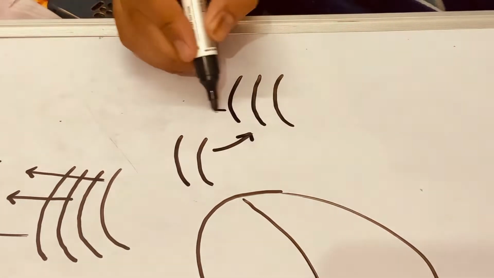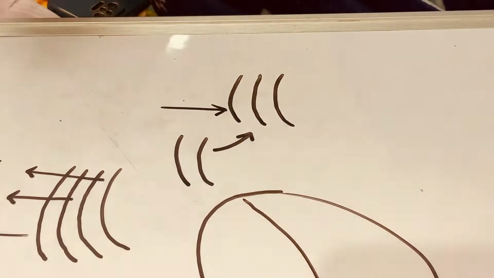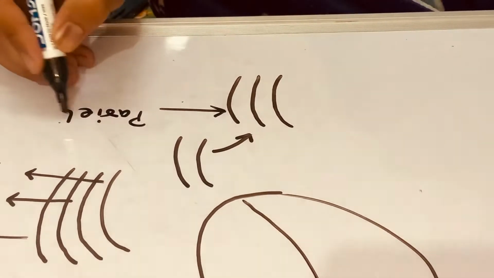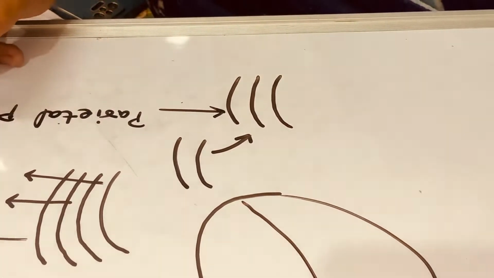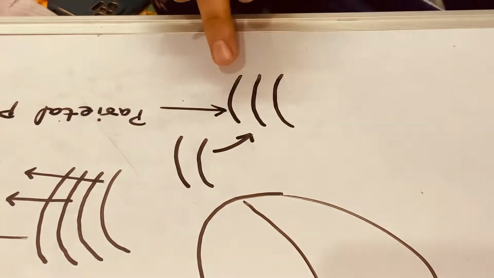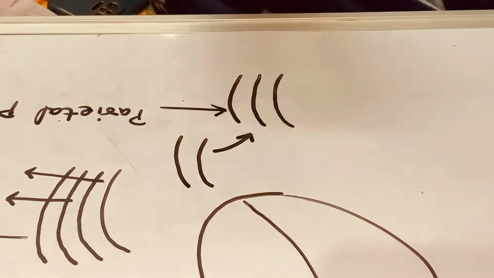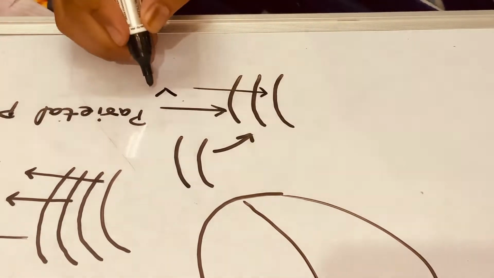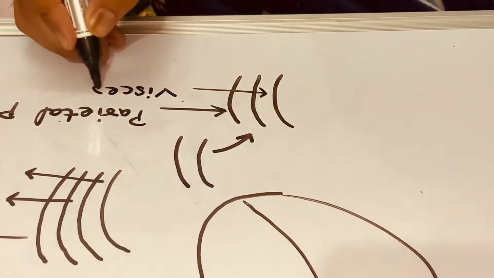The outer pericardium is known as parietal pericardium, and the inner pericardium is known as visceral pericardium.